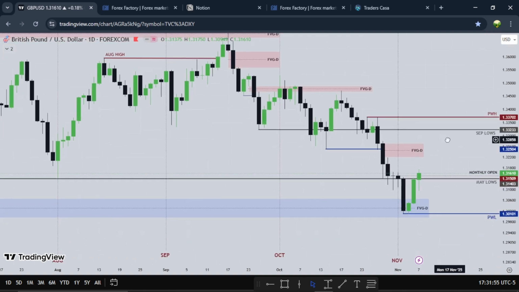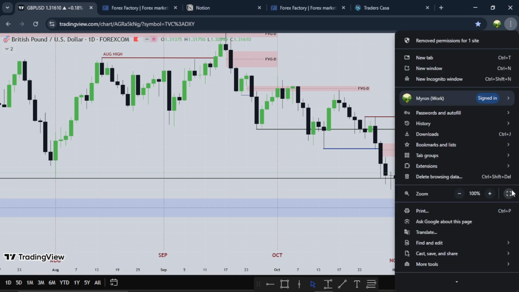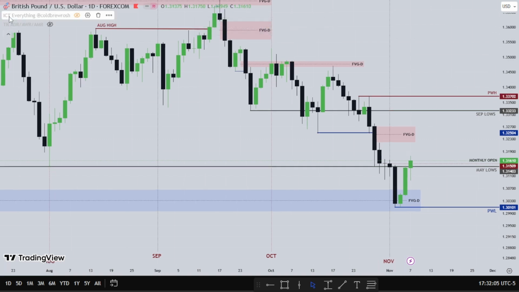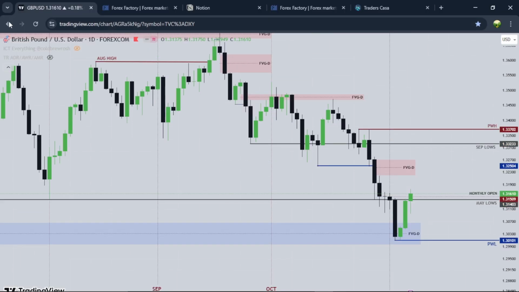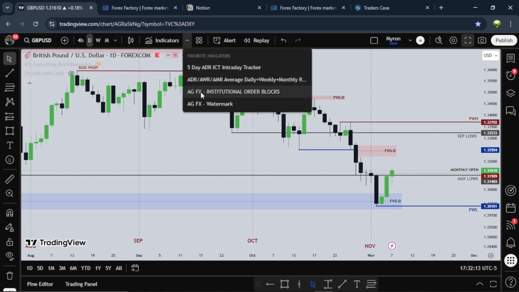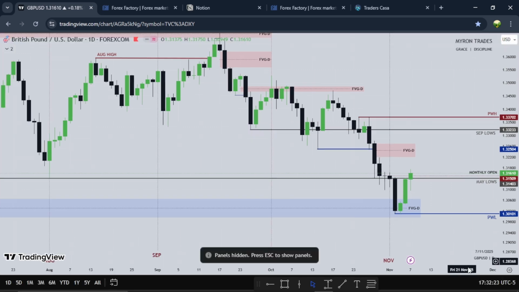So this is pound USD. Let me make this look much better. What indicators do I have up here? Alright, so this is GBP USD, and this D here stands for daily. So this is the daily time frame for pound USD.